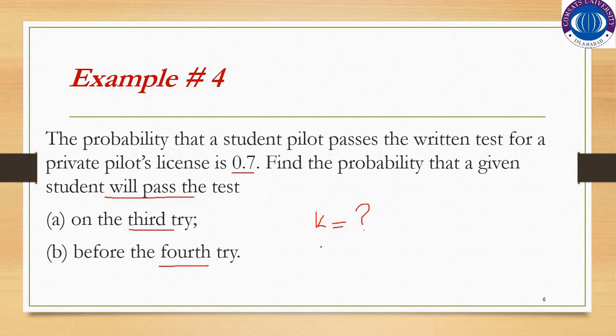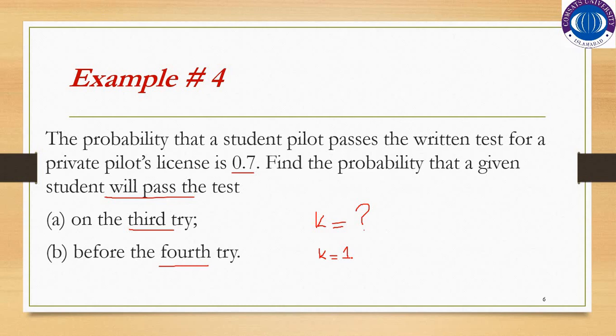So the probability of success is 0.7 and k will be equal to 1, because once the student passes the test, the experiment will be over.